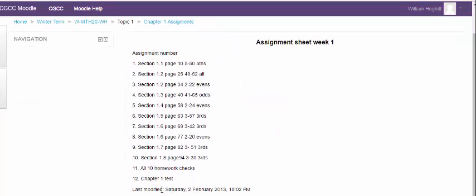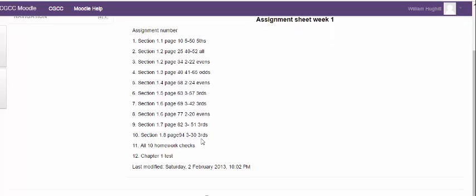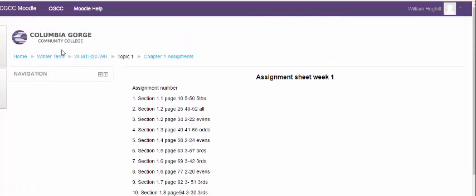So again, here is the homework. So section 1.1, page 10, you're doing 5 to 55th, so 5, 10, 15, 20, that type of thing. So this will go through and guide your instruction. Then you will put your answers into Moodle, into the self-check process. So they'll be monitoring to see how you're doing with your homework. Okay, so then you'll take the test. All right. So again, each one of those is set up similar. Each chapter is going to be pretty much the same there.